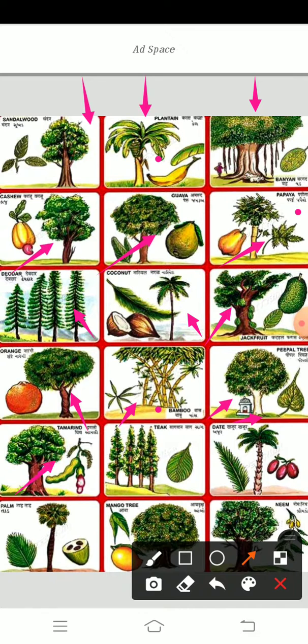Again tamarind, this is the tamarind tree. All the villagers know the tamarind tree.